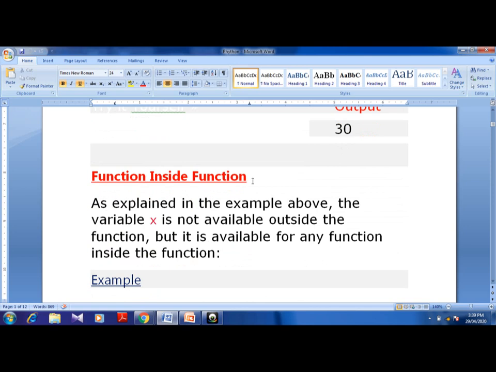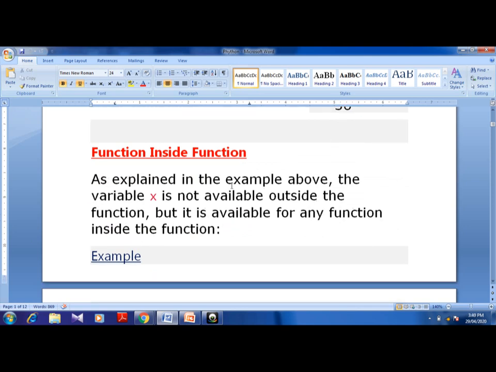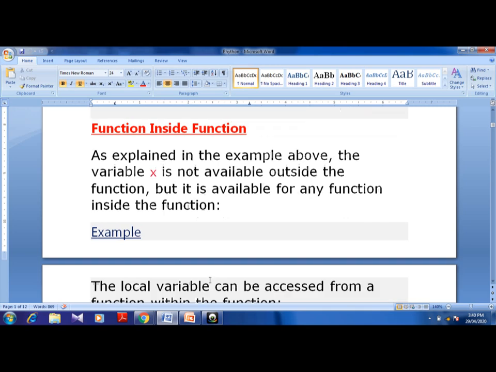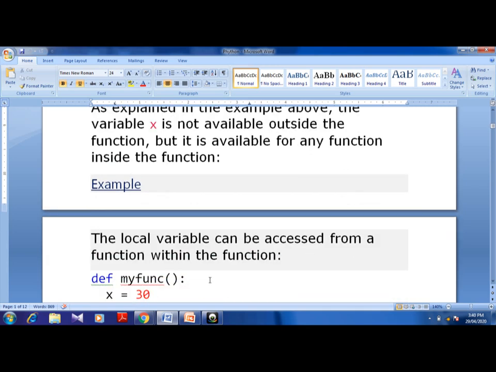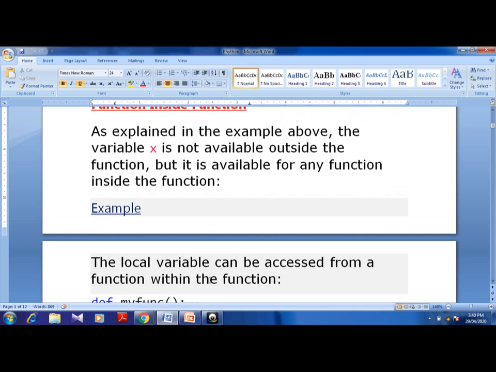The x I create inside a function is available inside that particular function, but it is also available for any function inside that function. So once again, the variable x is not available outside the function, but it is available for any function inside the function.